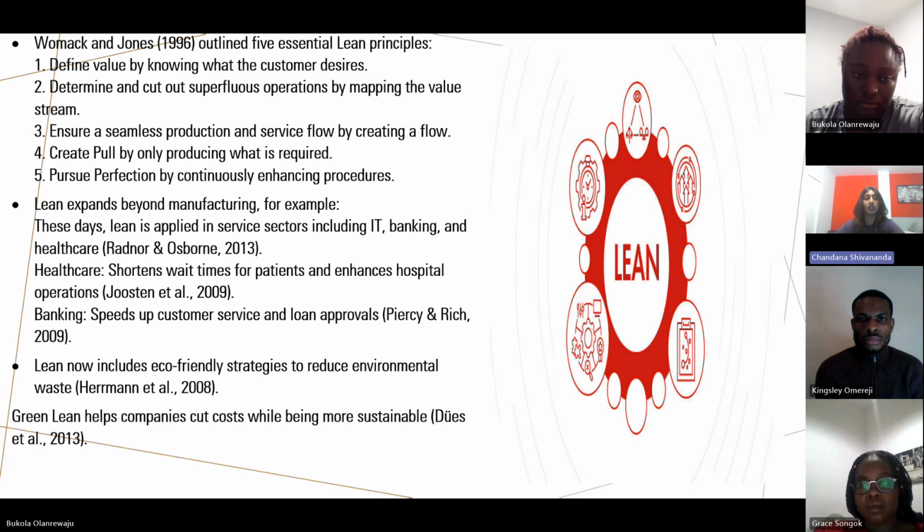Lean now includes eco-friendly strategies to reduce environmental waste. Lean production has upgraded one step and become an eco-friendly strategy to reduce environmental waste, which is also called green lean. Green lean helps companies cut down cost while being more sustainable and eco-friendly.